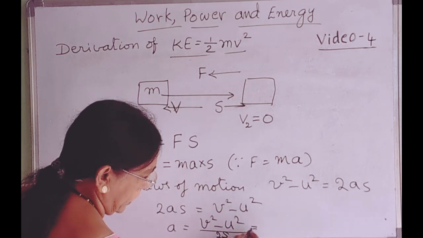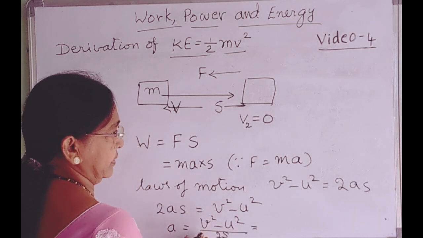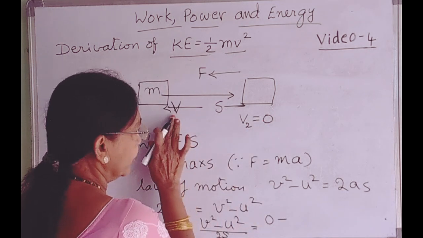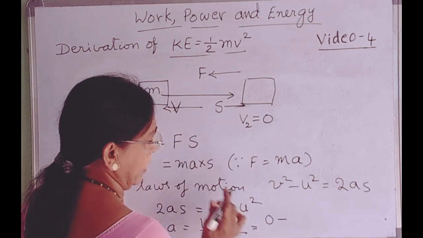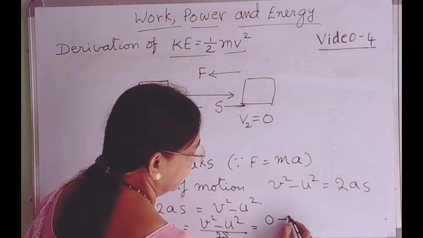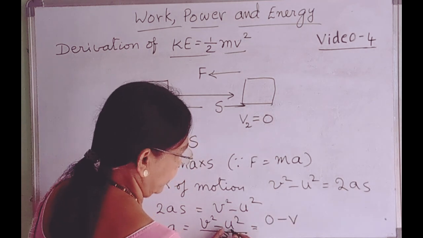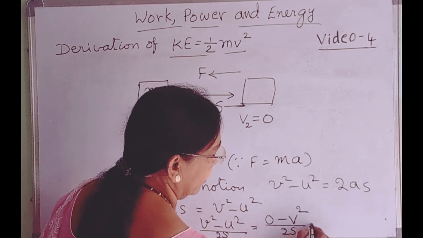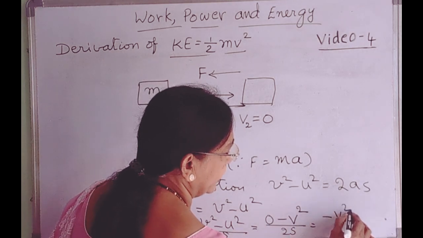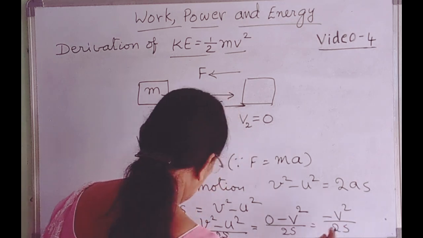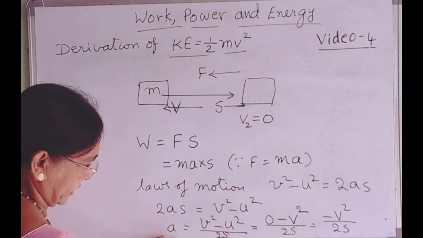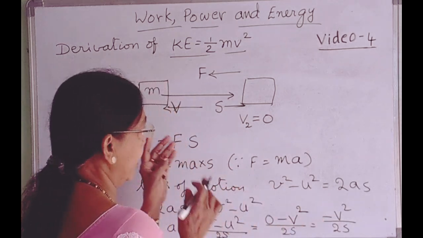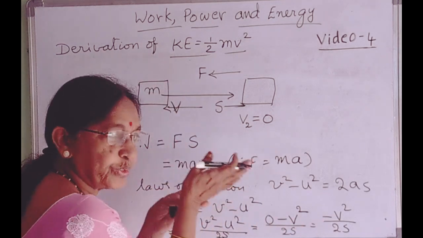Here v square, that is the final velocity, is 0, minus u square, where the initial velocity is v. So a is equal to minus v square by 2s. That is the acceleration. This acceleration has a negative sign because the velocity of the body is reducing.